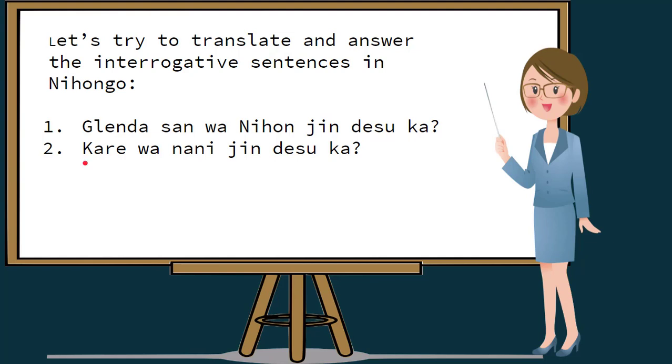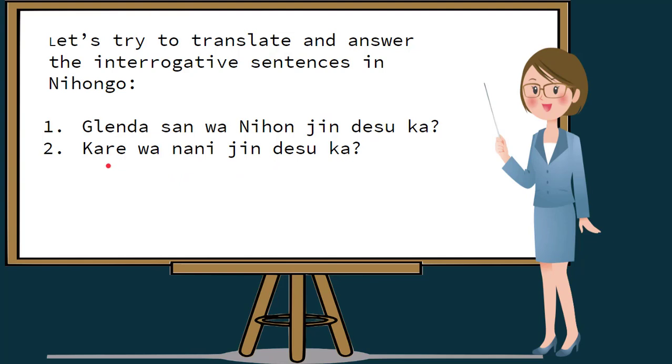Next question. Kare wa nani jin desu ka? If we try to translate this, Kare wa means he. Nani is what. Jin is nationality. And again, desu ka is question particle.